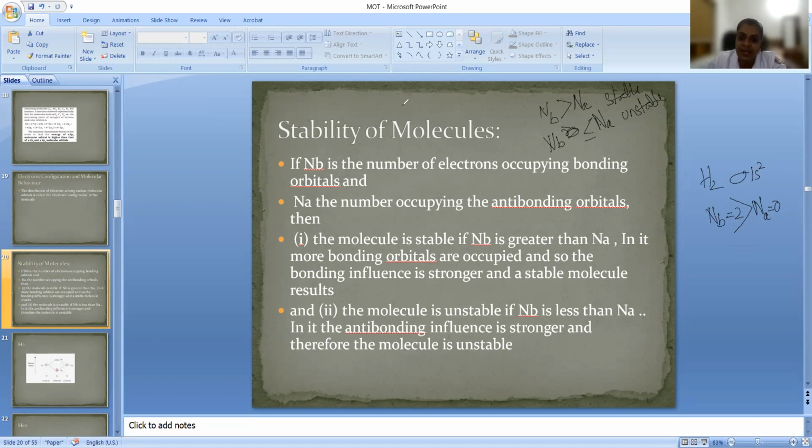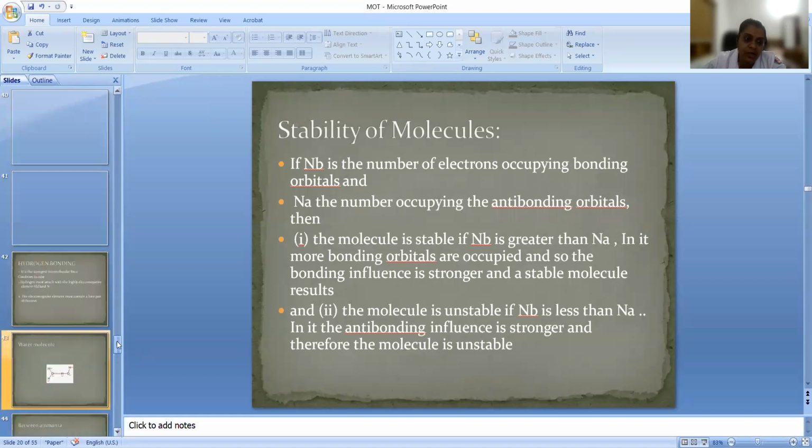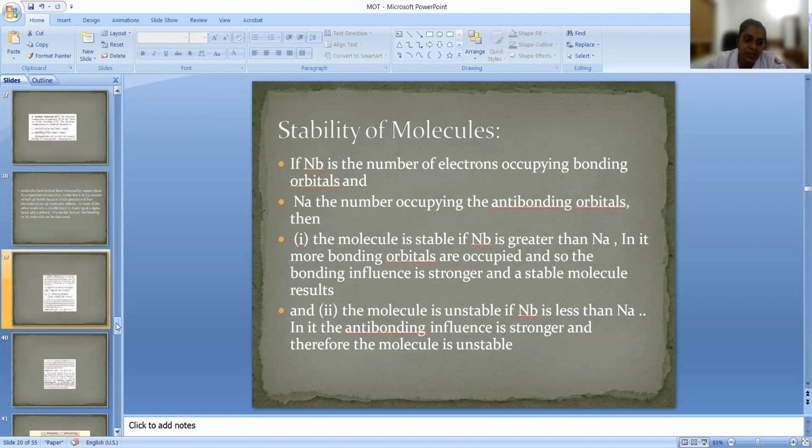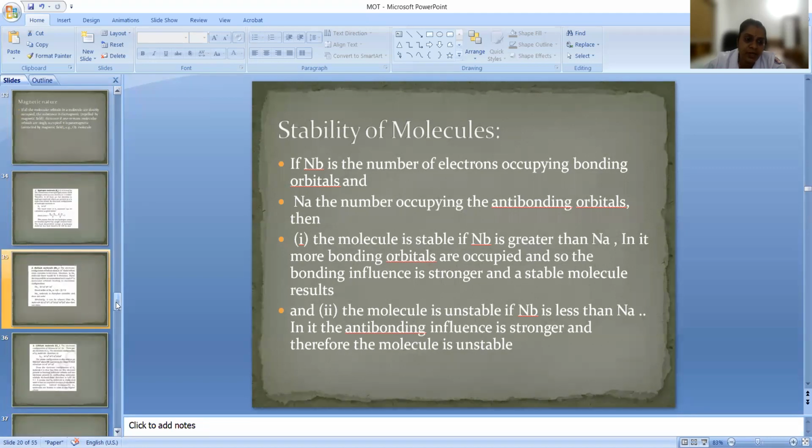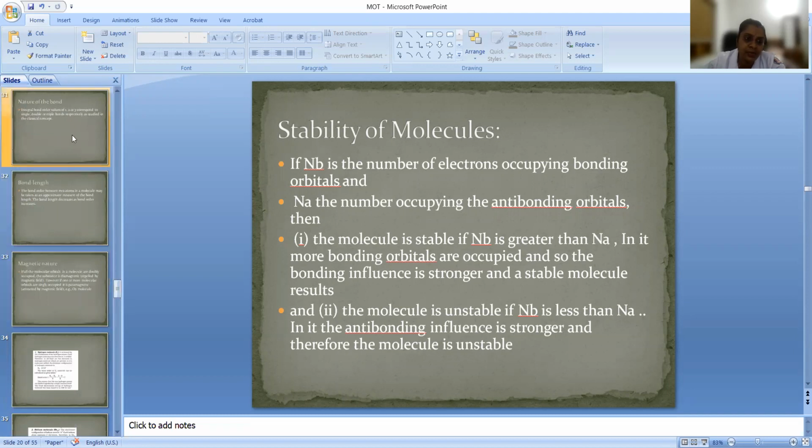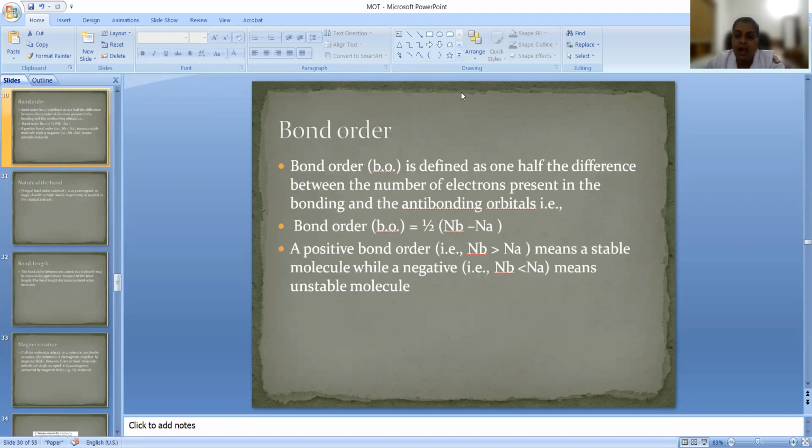Not only the stability, we will understand one more very important thing, called the bond order. How will we find the bond order? It's very easy to find. Bond order is equal to the number of electrons present in the bonding molecular orbitals minus the number of electrons present in the antibonding molecular orbitals, divided by 2. So for the hydrogen molecule, how will it be? Bonding molecular orbital contains 2 electrons, antibonding 0, divided by 2.